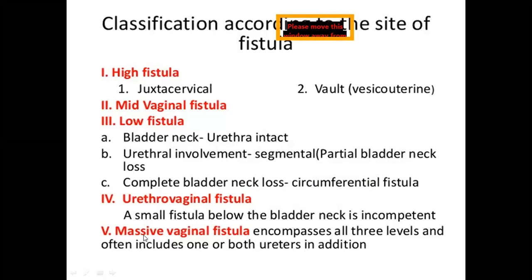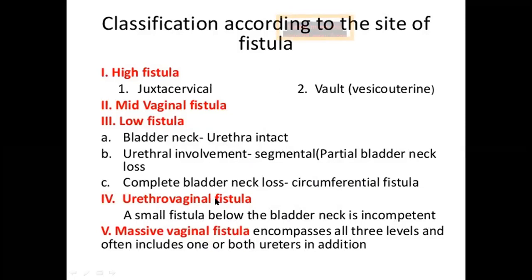Sometimes the fifth type is massive vaginal fistula, where the fistula is very large and involving all the three levels. So depending upon the level of fistula, the classification: high fistula, mid vaginal fistula, low fistula, then urethrovaginal fistula and massive vaginal fistula resulting in circumferential loss.